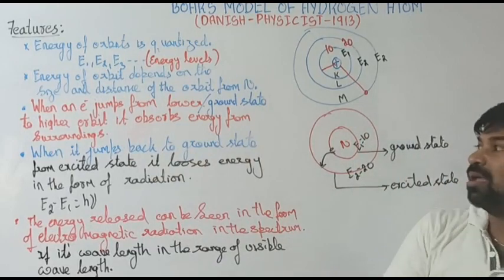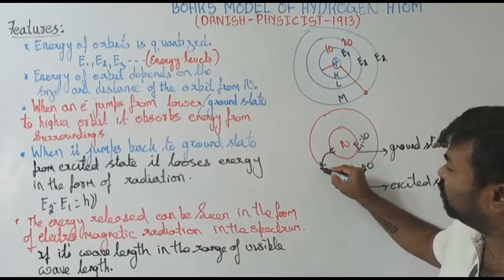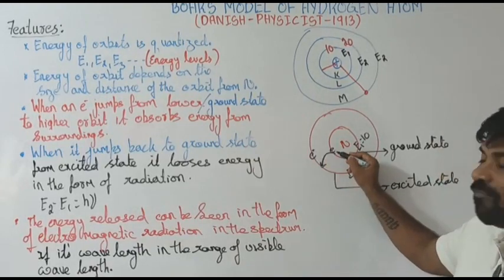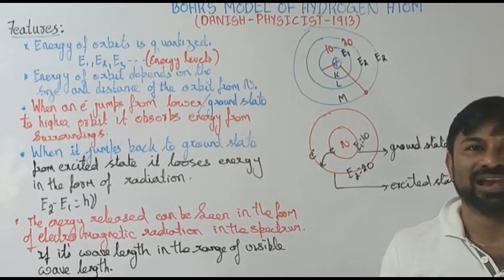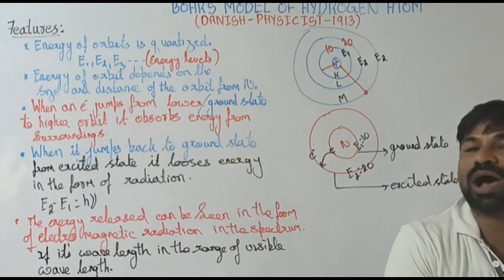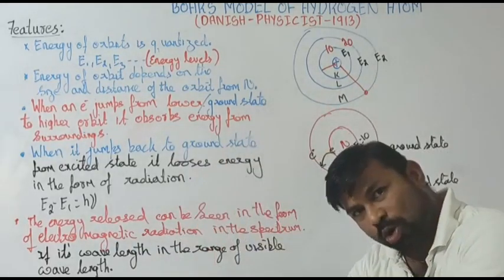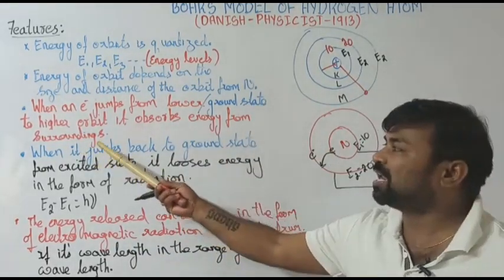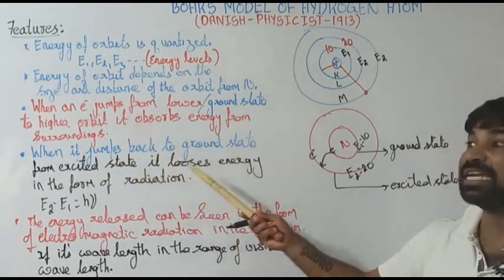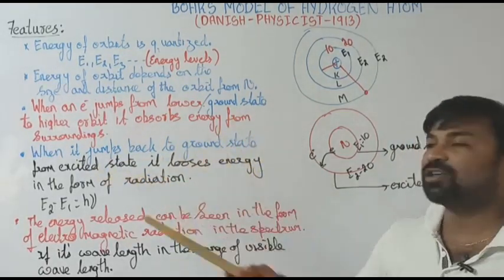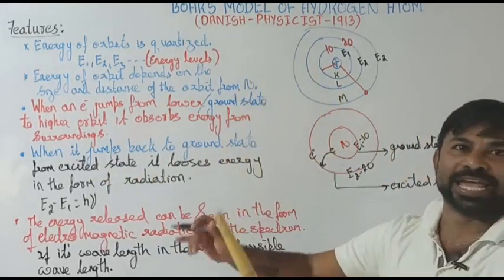In the same way, please remember, the electron which is present in the excited state, which came from the ground state, can't stay there for a while. It has to jump back from the higher energy orbit to the lower energy orbit. When an electron jumps back to the ground state from the excited state, it loses energy in the form of radiation, electromagnetic radiation.